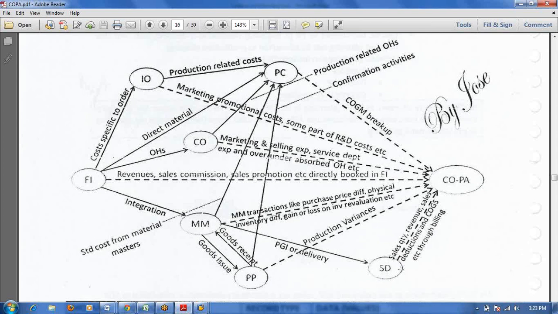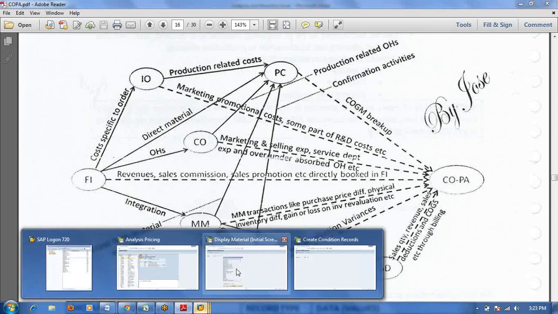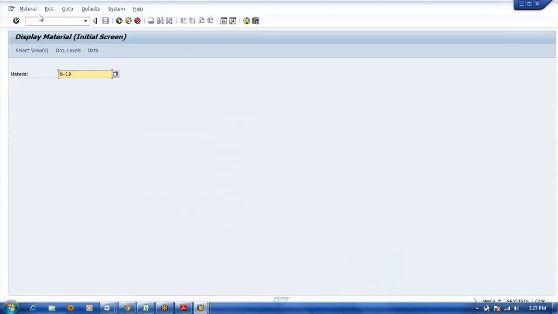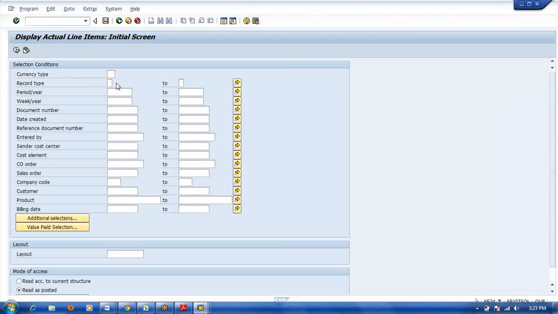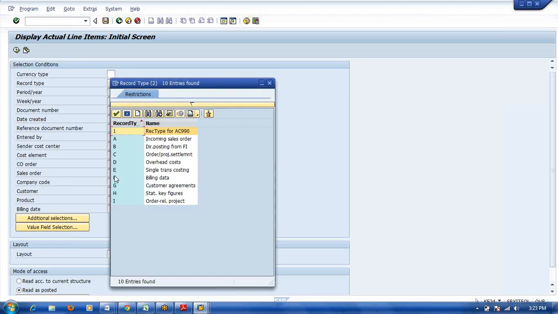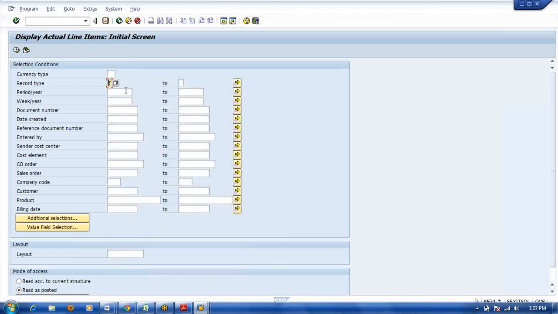For the SD condition type, we were just going through record type. That is SD to COPA, that was F record type. That will help. You can see the reports, all the SD data, in that record type only. If you go to reporting in KE24, and you want to see only billing related documents, directly here you give record type F only. You won't give other record types. You give the posting date, which period you want to see, and execute. That is the total billing related data.